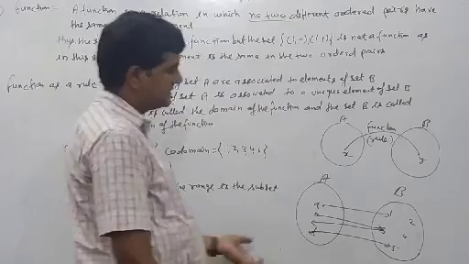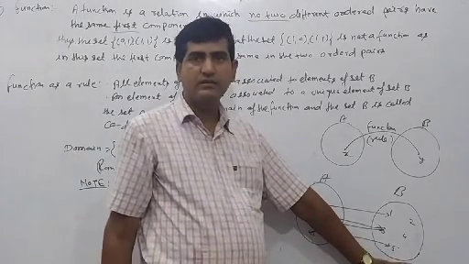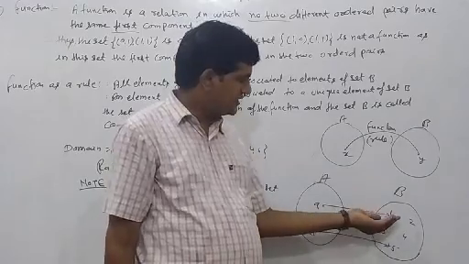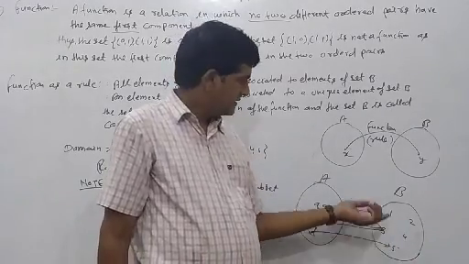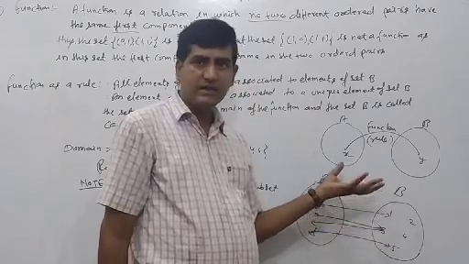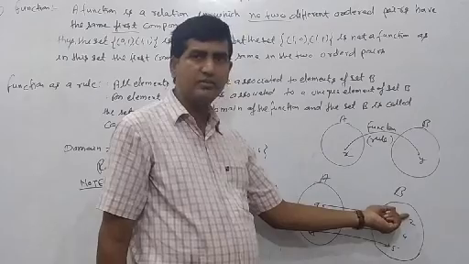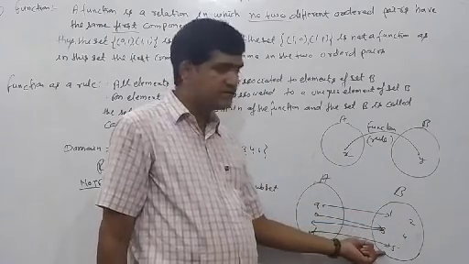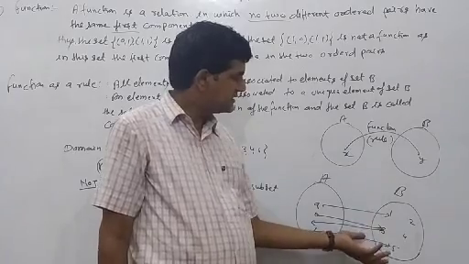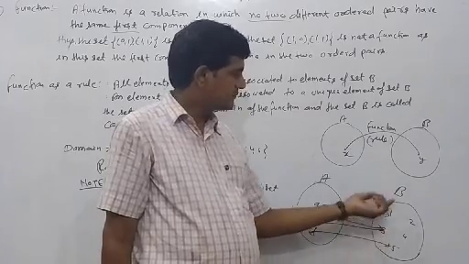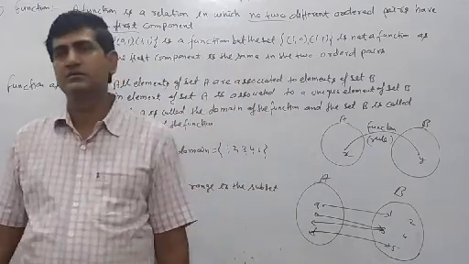And note here, actually the range is a subset of the codomain. Very simple, you can see here. This is the codomain, means only 3 elements of this set. We can say that the range is a subset of the codomain. A is the domain, B is the codomain, and 1, 3, 5 is the range. This also we can say: 1, 3, 5 is a subset of set B, means codomain. Understood?